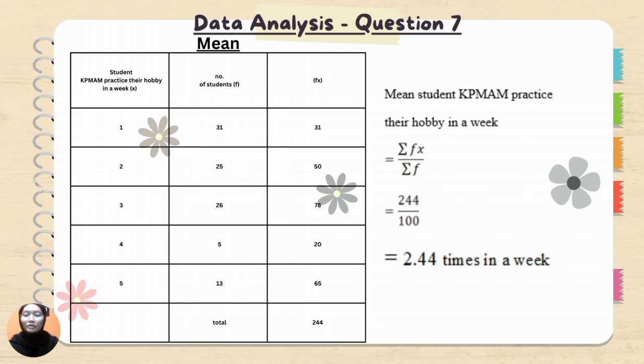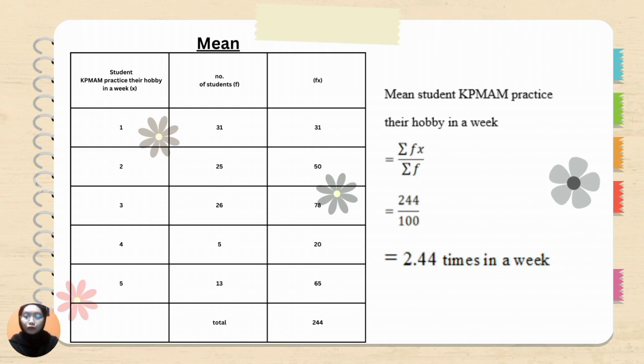For the last question, which is 7, to calculate the mean, I multiply the frequency and the x. So the formula that I use for mean is total fx divided by total frequency. Lastly, the mean that we get for question 7 is 2.44.